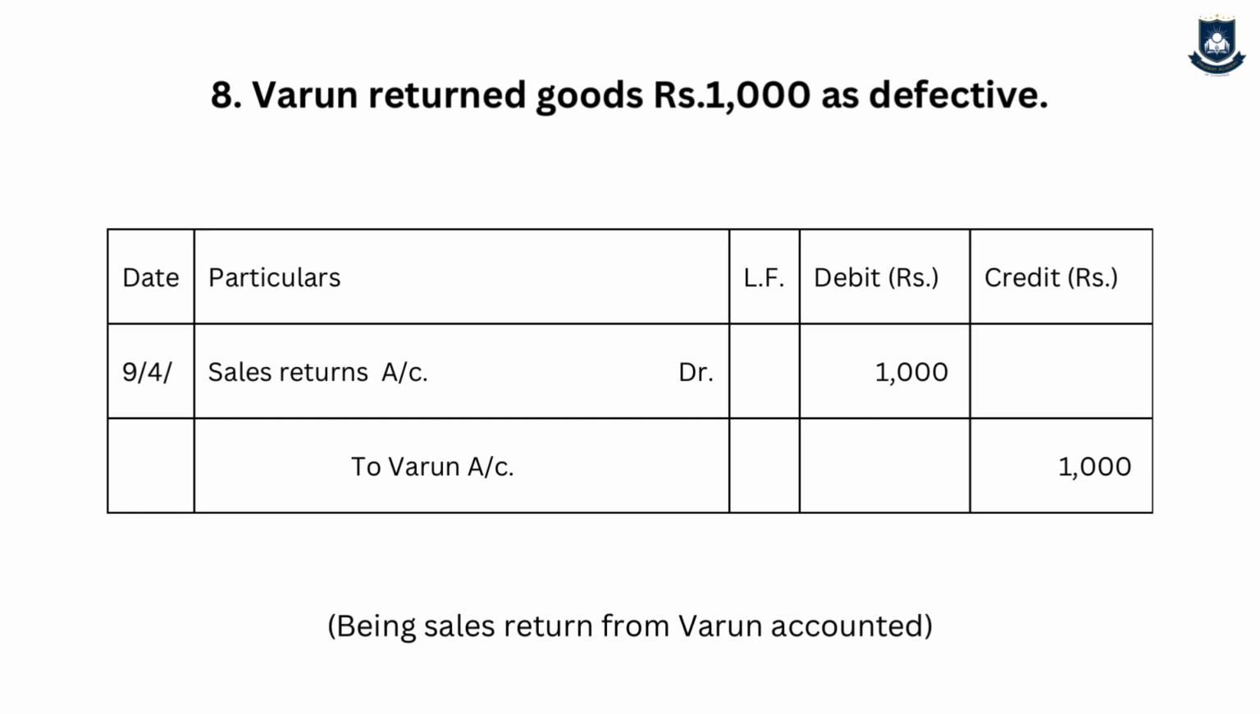The next journal entry is Varun returned goods worth rupees 1,000 as defective. That means that Varun will be paying us less, so asset will be decreasing, and since Varun is paying less, it's a loss for the business. So the journal entry will be sales return account debit to Varun account. Sales return is my expense, so it is increasing, so debit. Varun is my asset, it is decreasing, so credit.